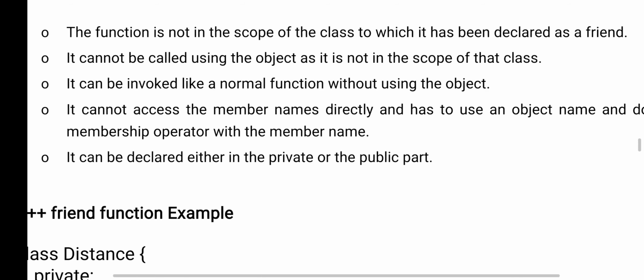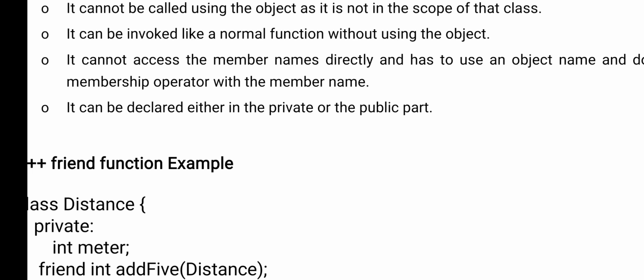It cannot be called using objects as it is not in the scope of that class. So this function cannot be used by the object. It can be invoked like a normal function, without using an object, like how you call methods in the printf statement. Similarly, you should not call these friend functions by using objects. You can declare this either in public or in private.